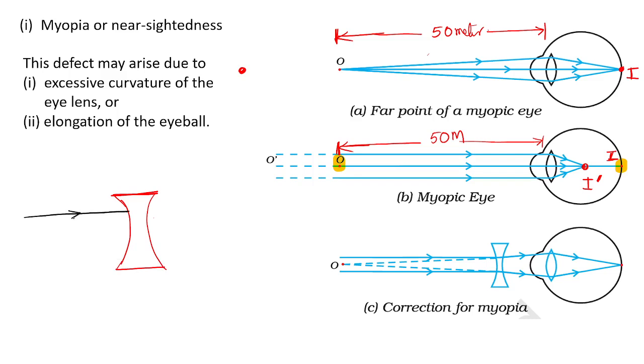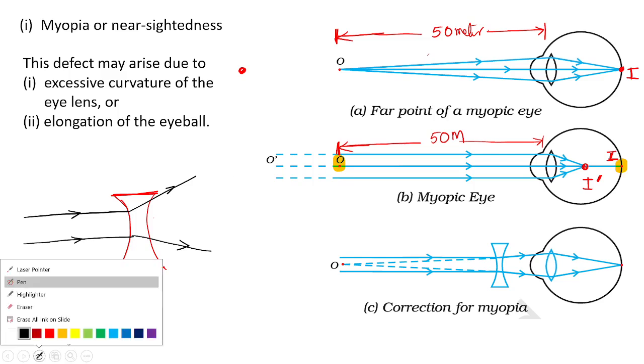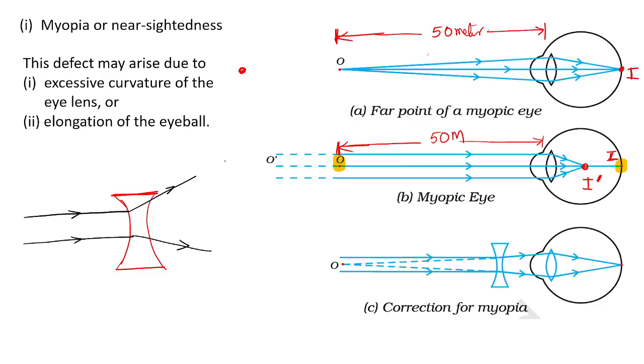If the light is coming like this, it will not go like this. It is opposite to that. It will diverge. We have already studied this property. If parallel rays come, it will diverge. That diverging should be done before the light enters my eye lens. A small diverging is required before the light falls on my eye, because the eye lens thickness is too large. So small diverging is required before the light enters the eye lens.